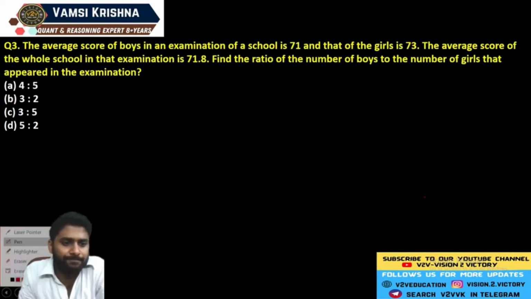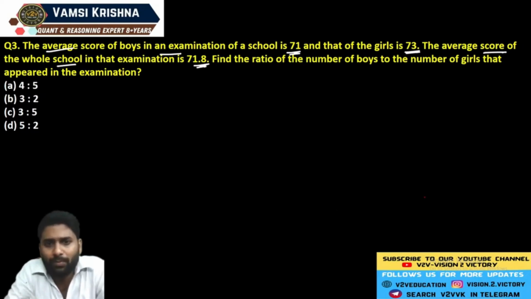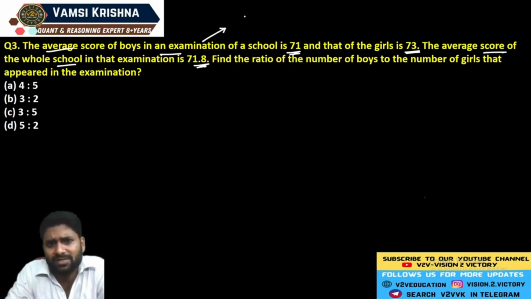Next, question number 3. Now see, here the average score of boys in the examination of a school is 71 and the girls is 73. The average score of the whole school in the examination is 71.8. Find the ratio of boys to girls. Guys, these kinds of questions you can solve with the allegation mixtures concept. Otherwise, just go through this ratios concept. Why? Because still we discussed only ratios.